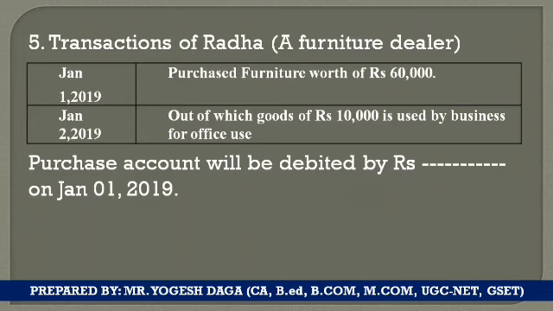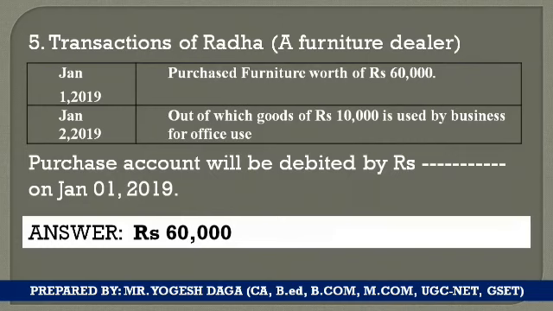The correct answer is 60,000, because the goods used for rupees 10,000 are used on another day. On January 1st, the purchase account will be debited by 60,000. And it will be purchase only because we are a furniture dealer, so our business is related to furniture.